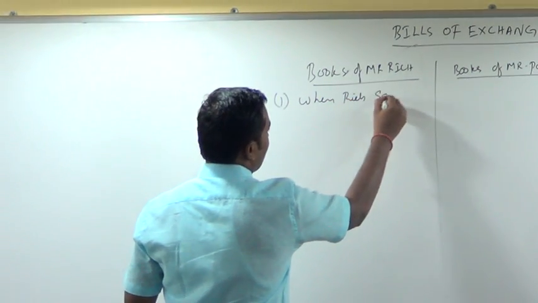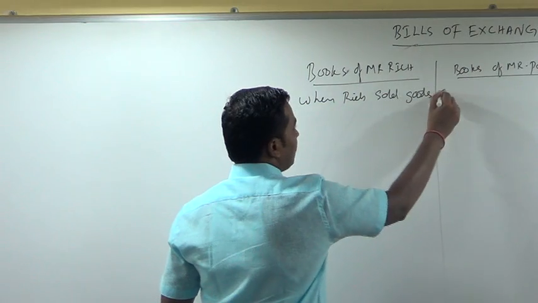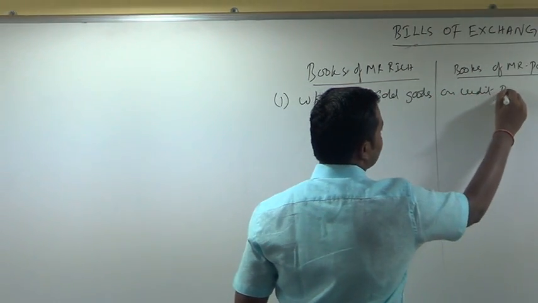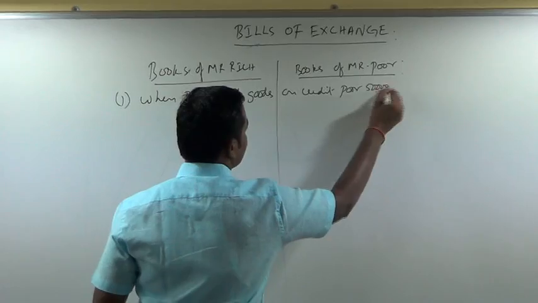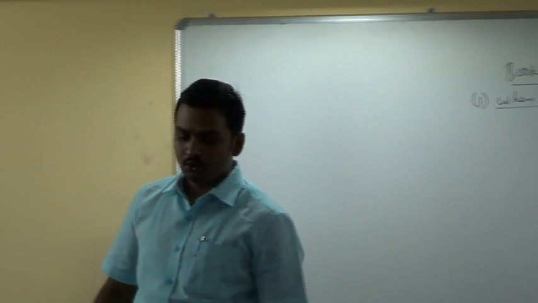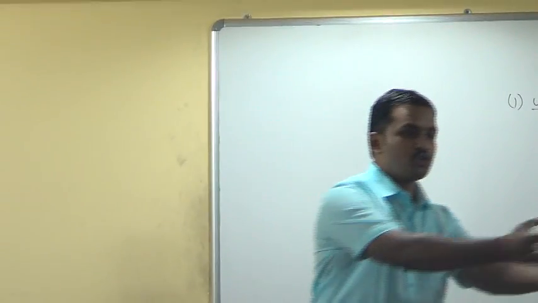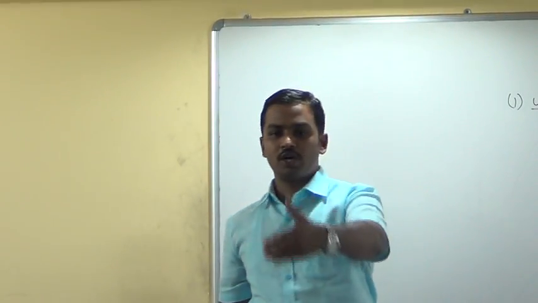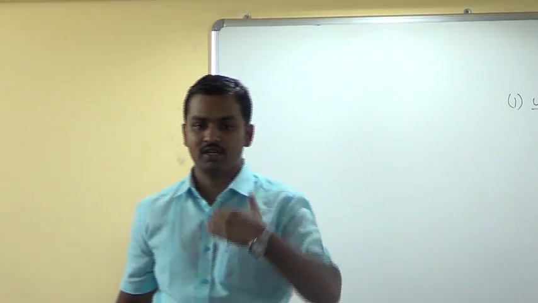Okay, so right, first transaction, when Rich sold goods on credit to poor, 50,000. Please tell me, how will you pass the entry? Mr. Rich is selling goods on credit to poor. When you sell goods on credit to somebody, what is the entry in your books?